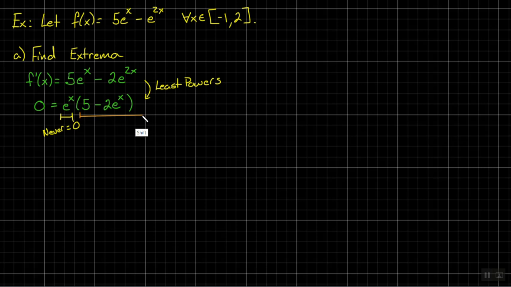This one, we might need a little bit of scratch work. Let's try to make this one equal to 0 and see if we can do it. So if we had 0 equals, and I'm just setting this factor now, 5 minus 2e to the x. What should we do? Say it again. So I could subtract 5. Could I just add 2 also? I'm going to do 2 things. I'm going to add 2e to the x, and then I'm going to divide by 2 in the same step. So if I added it and then divided by 2, I get e to the x equals 5/2.